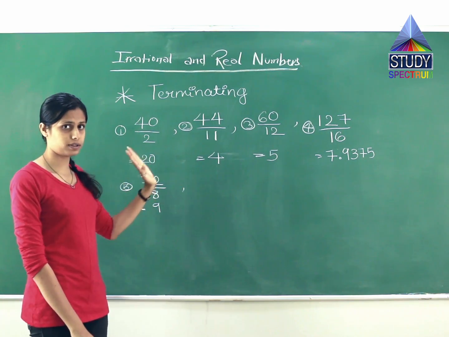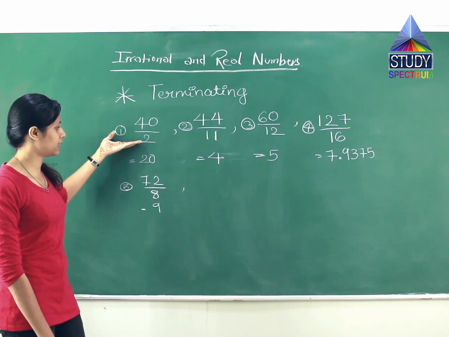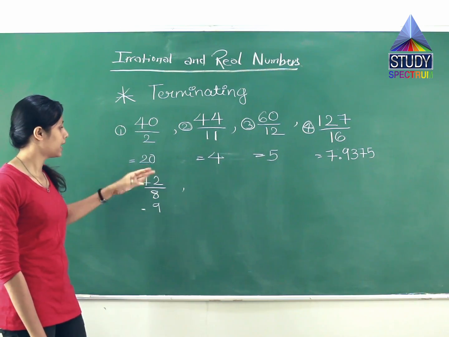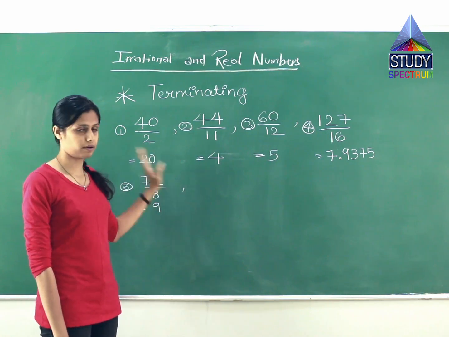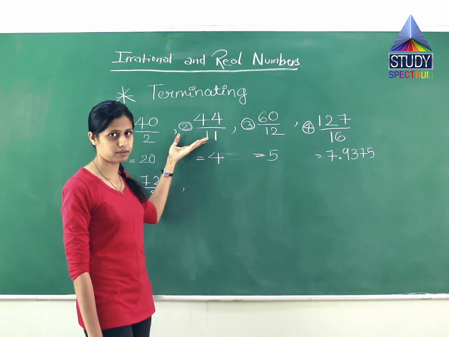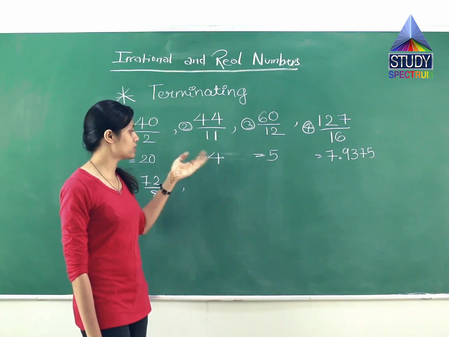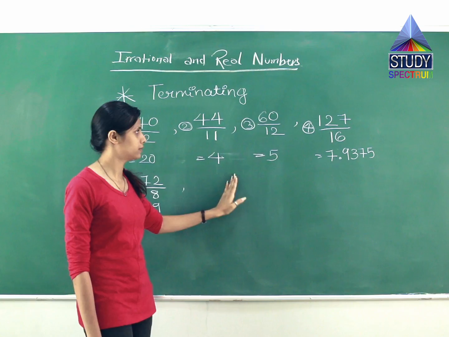There is no recurring of any numbers. As in the first example, 40 divided by 2, the answer is 20. In 20, we get a simple number which is not recurring, which is terminating. Second example, 44 by 11, which comes to 4. 4 is not recurring, it is terminating. It terminates after a certain limit.